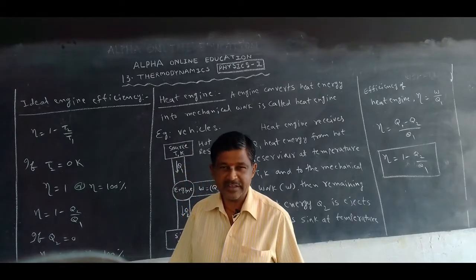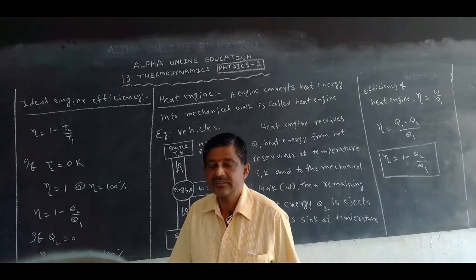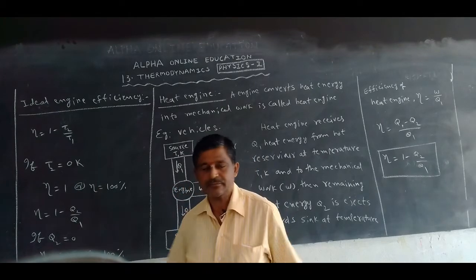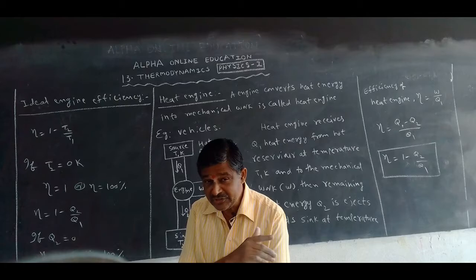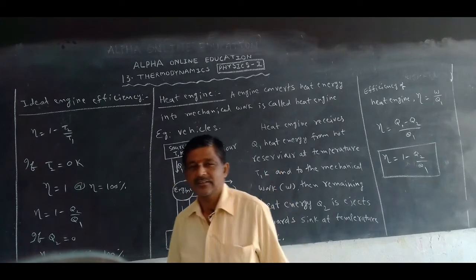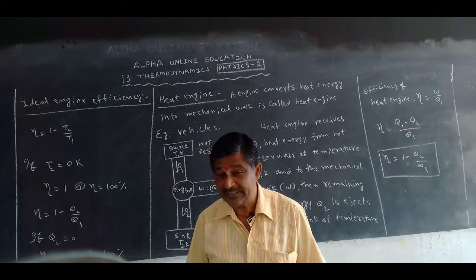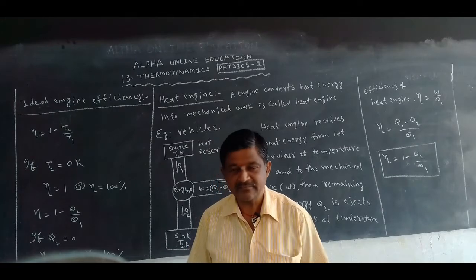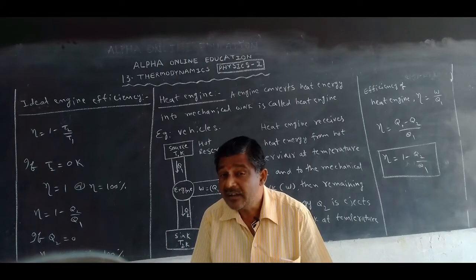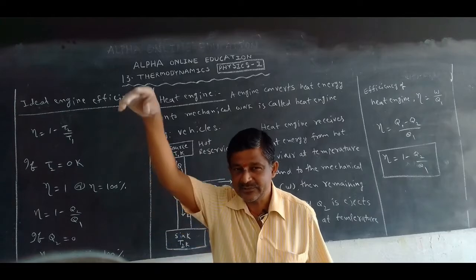But the Carnot engine becomes an ideal engine when we take two options. The first option, the temperature of the sink should be 0 Kelvin. Otherwise, the engine never rejects the heat energy to the sink. If it does not reject heat energy to the sink, it converts total heat energy into mechanical work without rejecting heat energy to the sink.